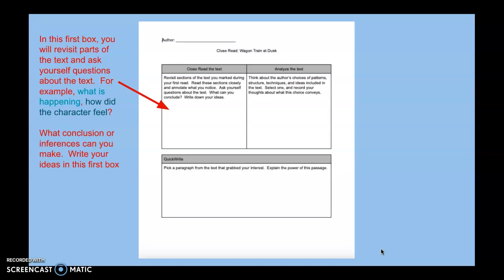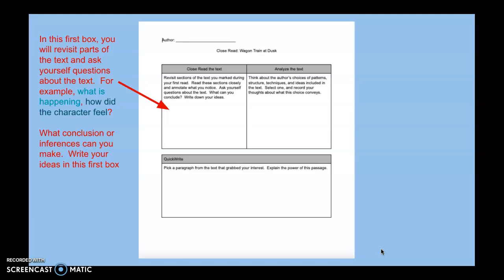In the first box, this is the close read of the text. So this is where you're revisiting things that you annotated. Where you've underlined or highlighted or wrote notes in the margin, such as, what is happening? Why did the author do this? Oh, I think this is why this character did this. Or, can you believe the character did this? I don't know if I would have done that. That's your interacting with the text.